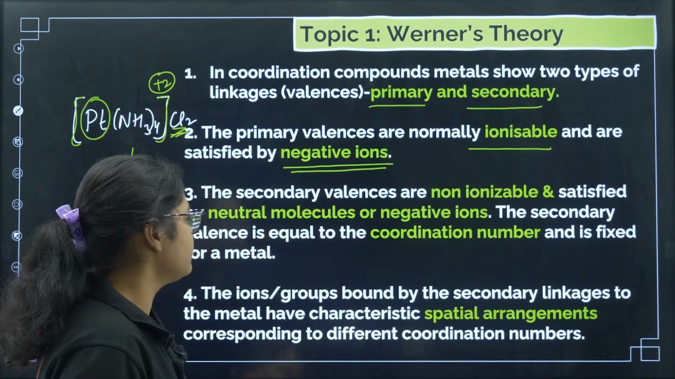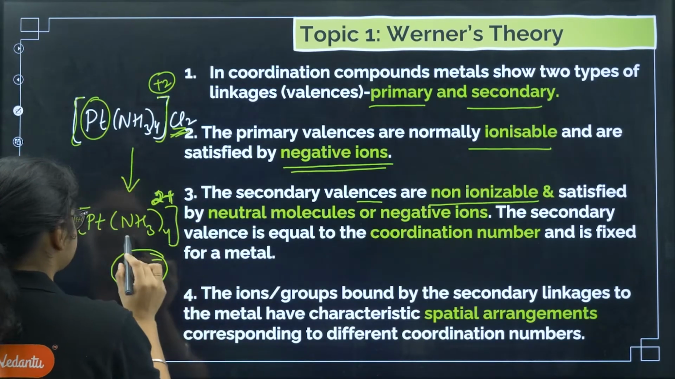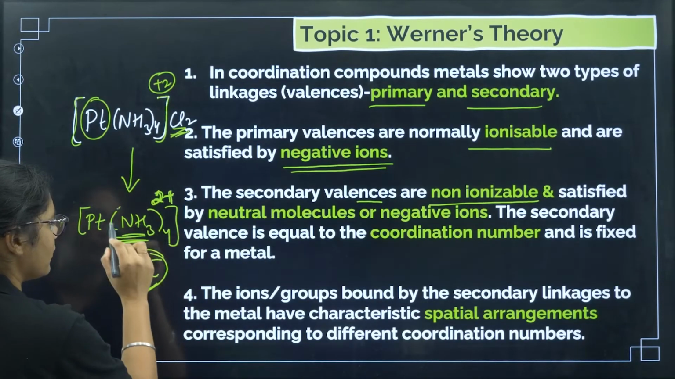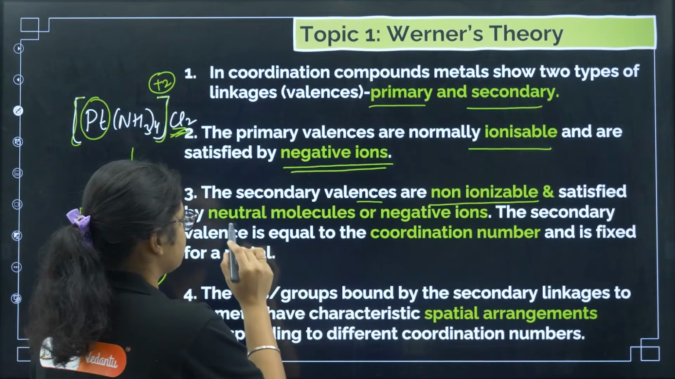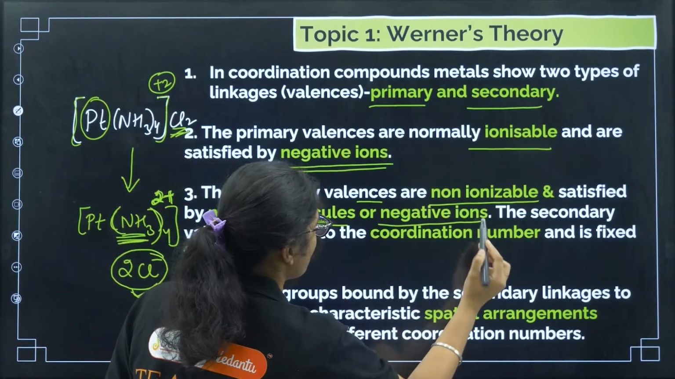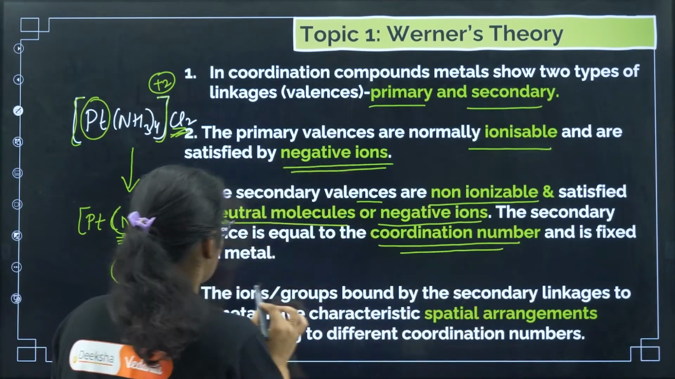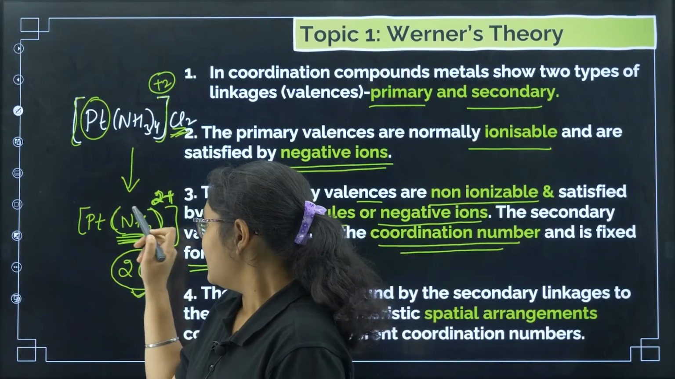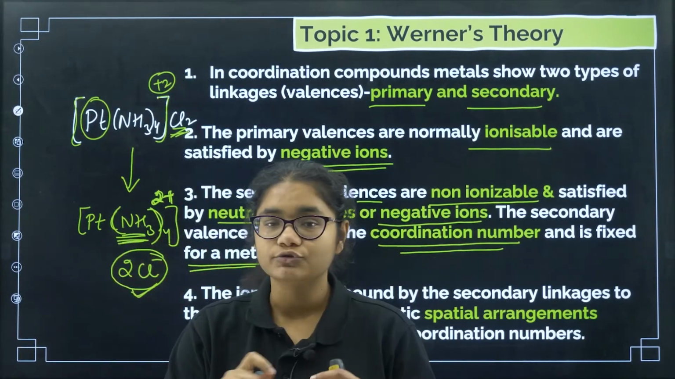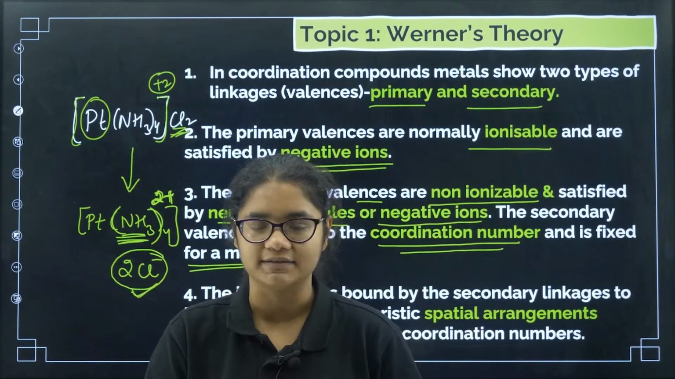Now if you see, secondary valencies are non-ionizable. So for platinum, this NH3 is the secondary valency. They are non-ionizable and satisfied by neutral molecules or negative ions. Now the secondary valency is equal to the coordination number and is fixed for a metal. Now what is coordination number? How many ligands the metal binds to, that is called the coordination number, and that is the secondary valency of the metal.